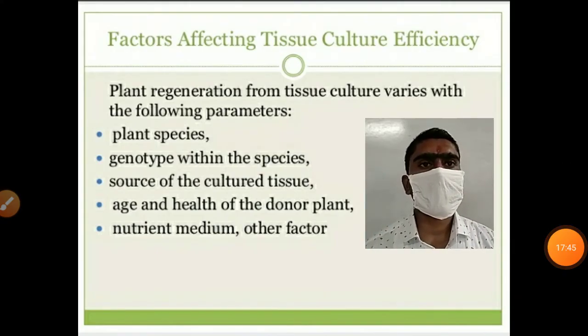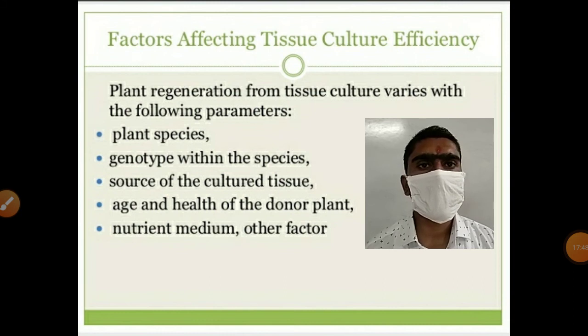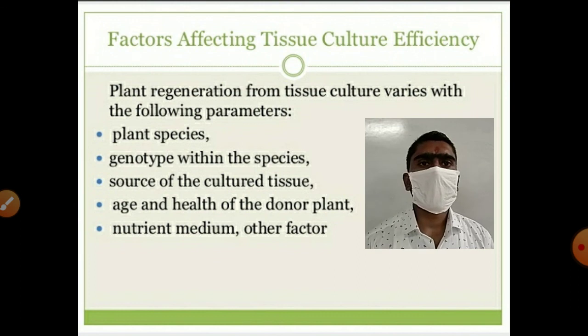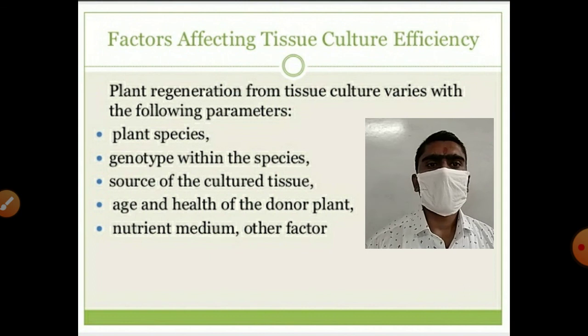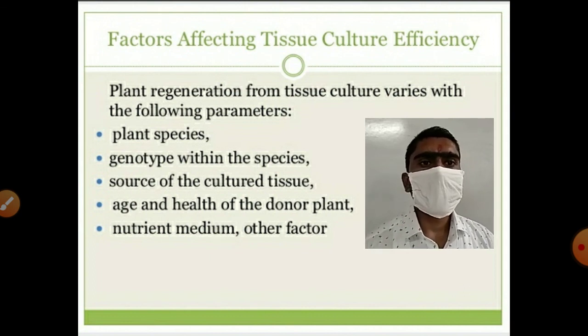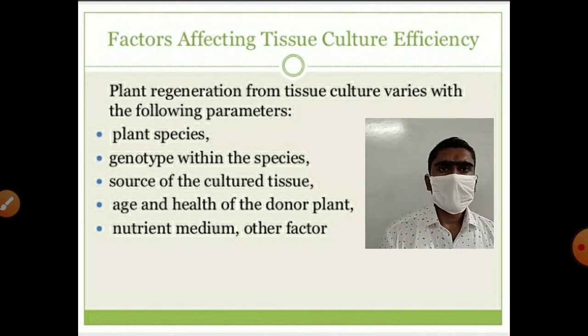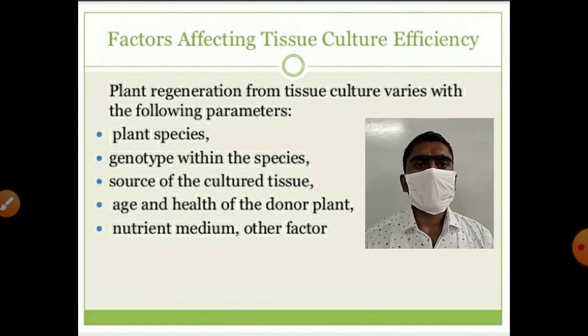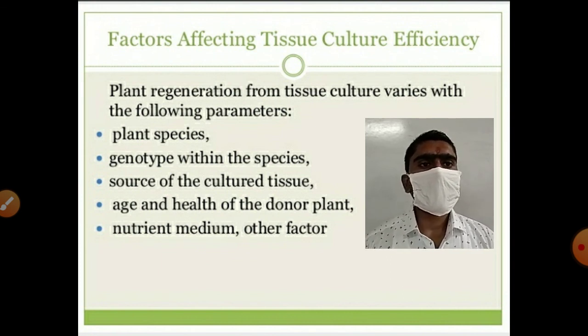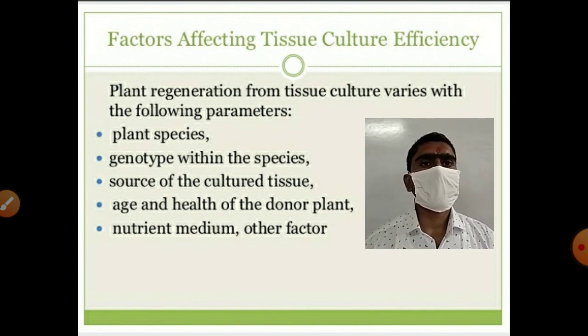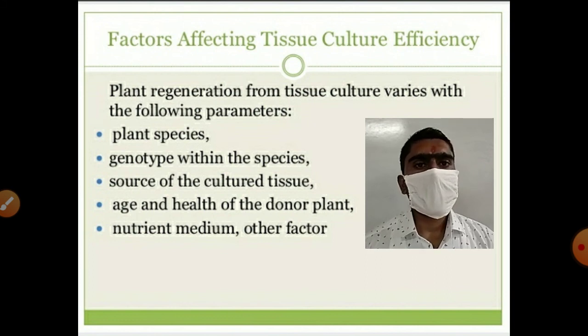See here different factors also affect tissue culture efficiency. Plant regeneration from tissue culture varies with the following parameters: plant species, genotype within the species, source of the cultured tissue, age and health of the donor plant, nutrient medium, and other factors. Media also affects it. If our media does not contain the necessary ingredients required to grow a plant, then it will affect the efficiency of the tissue culture technique.